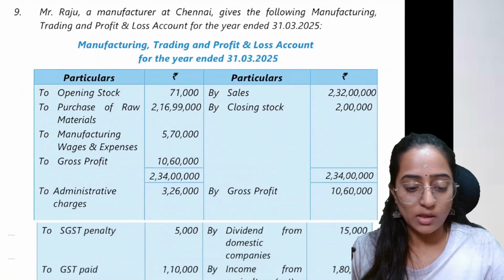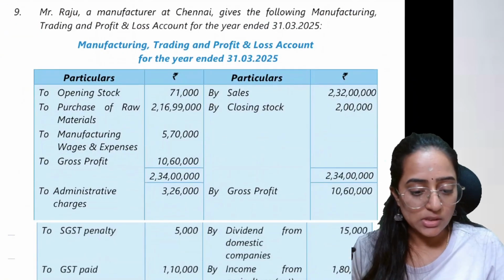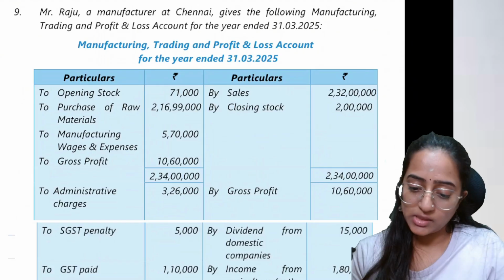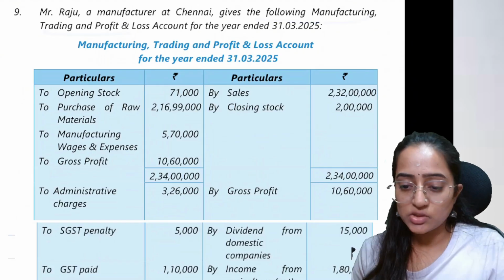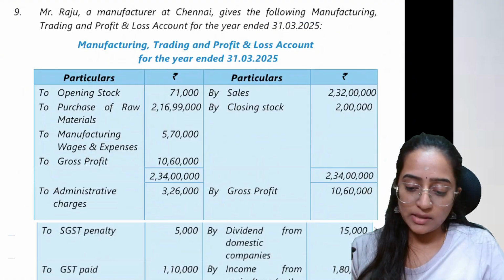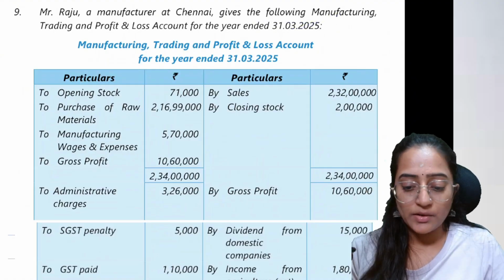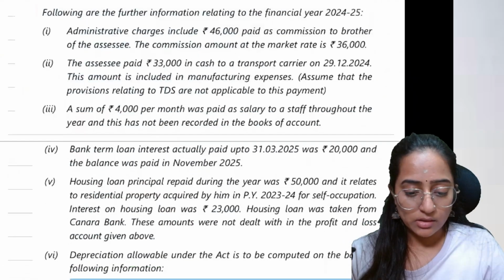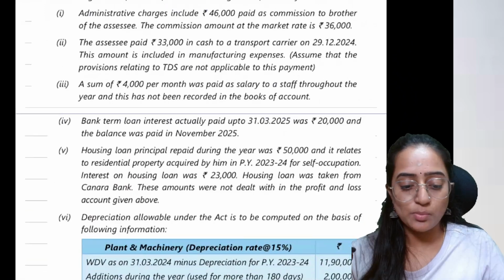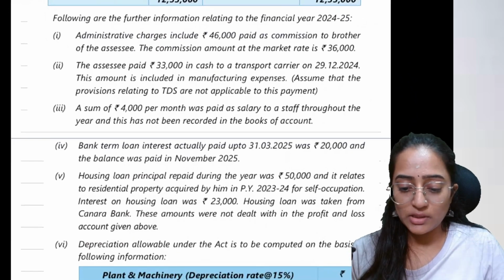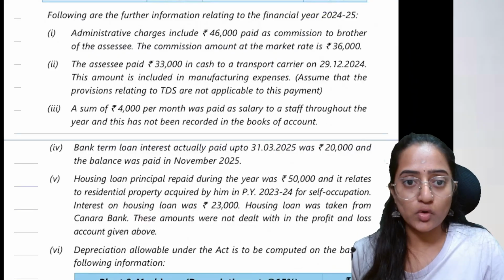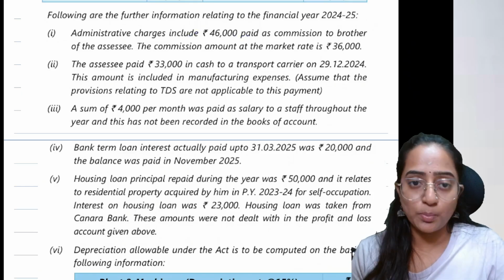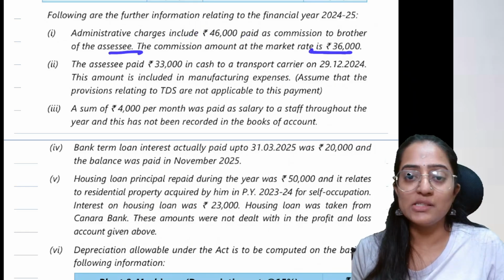Okay. Now, the next question is Mr. Raju. Mr. Raju, a manufacturer at Chennai, gives you the following manufacturing, trading, profit and loss account for the year ended 31st March 2025. Trading and manufacturing points are given, and here you have some additional information also provided. Following is the further information relating to the financial year 24-25. Administrative charges include 46,000, which is paid as commission to brother. Commission amount to the market one is 36,000.